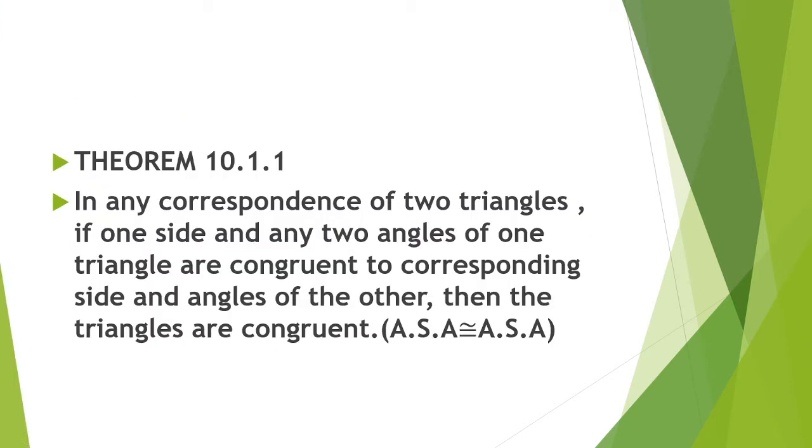The statement of this theorem is, in any correspondence of two triangles, if one side and any two angles of one triangle are congruent to the corresponding side and angles of the other, then the triangles are congruent. Angle, side, angle postulate.